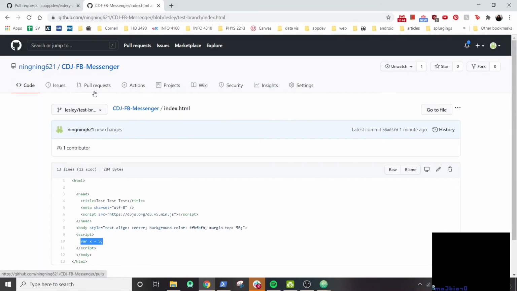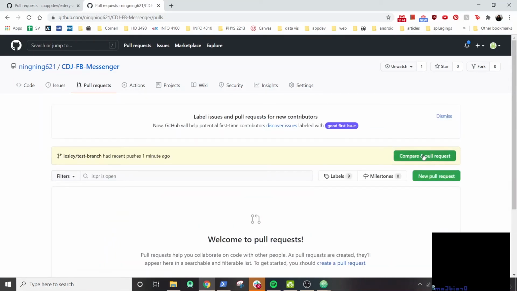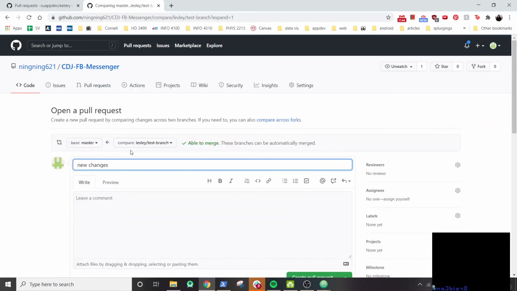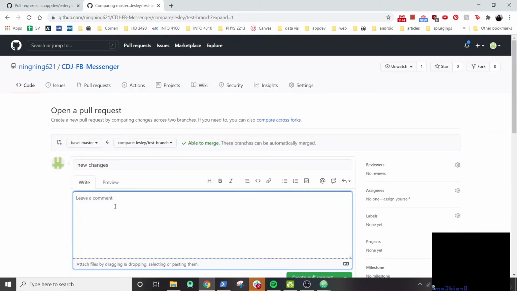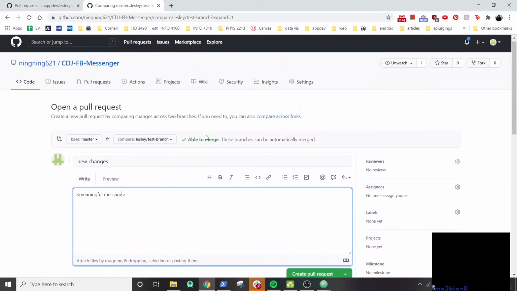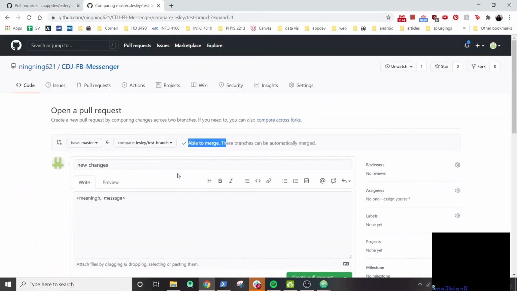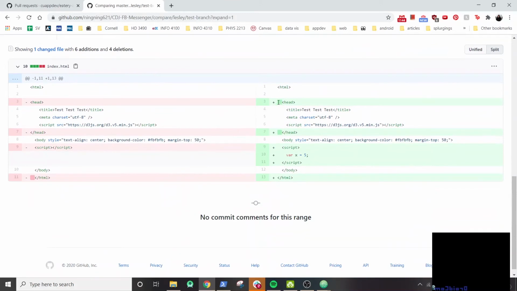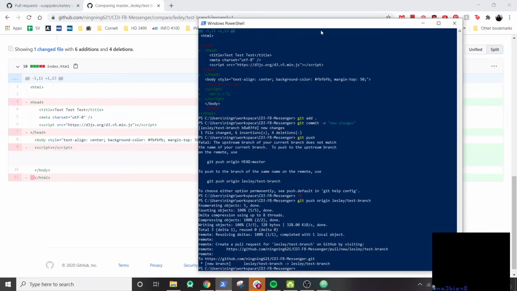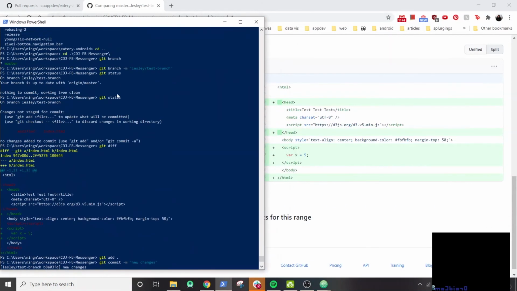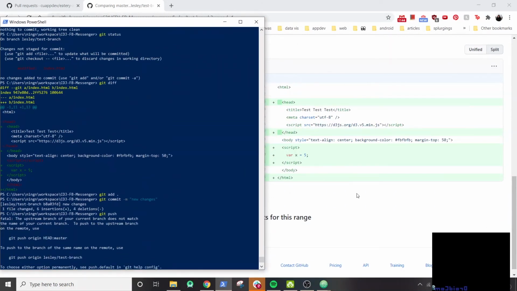To create a pull request, you go to pull requests. You do compare pull requests, and you want to hopefully write a meaningful message. So in our case, we'll just write meaningful message. And then, cool, it says able to merge. Usually below your pull request, you can see the changes that you have made to make sure that these are the right changes to push. You can see that it almost looks like our terminal window that we have here, but in a prettier form.